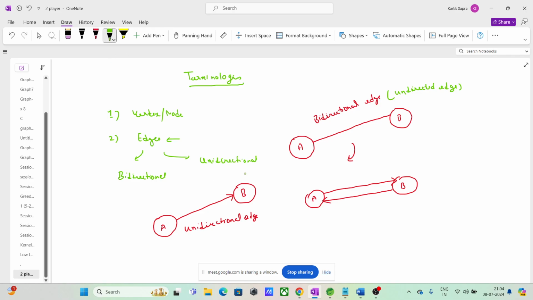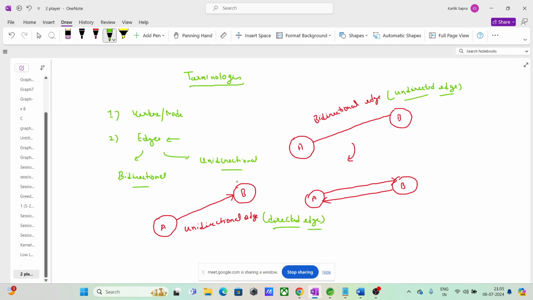So unidirectional edge is also called directed edge, right? This is also called directed edge. Okay? So I hope that these two terminologies are clear. We can either use a word called bidirectional edge, but you will mostly see a word undirected. You can use a word called unidirectional edge, but you can mostly see directed. Okay, so guys, don't get confused with this. Just remember these terminologies as of now, right? Because there will be much of the words there, undirected graph, directed graph, and so on, right?